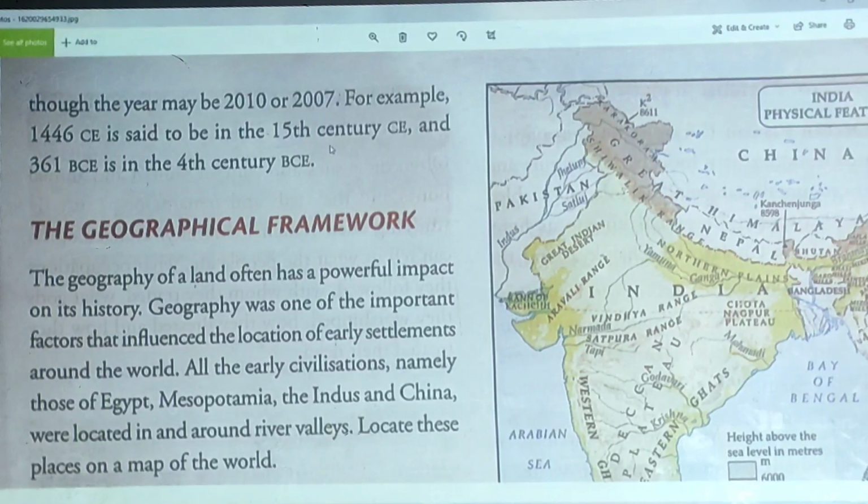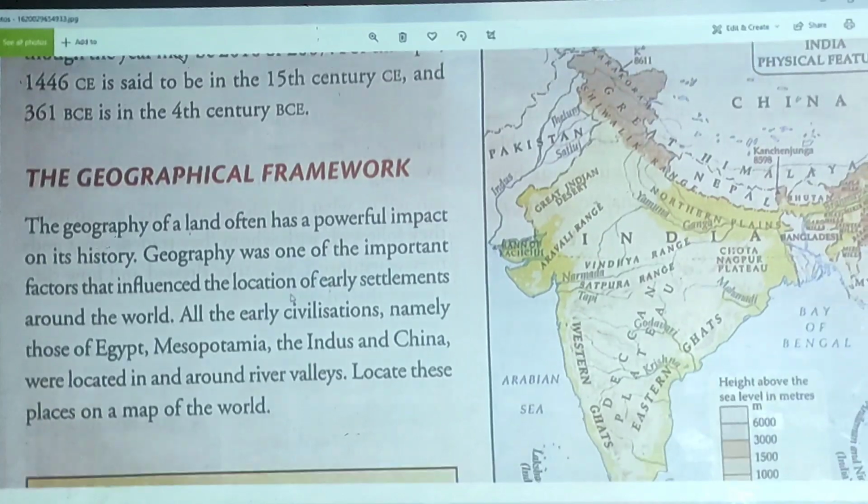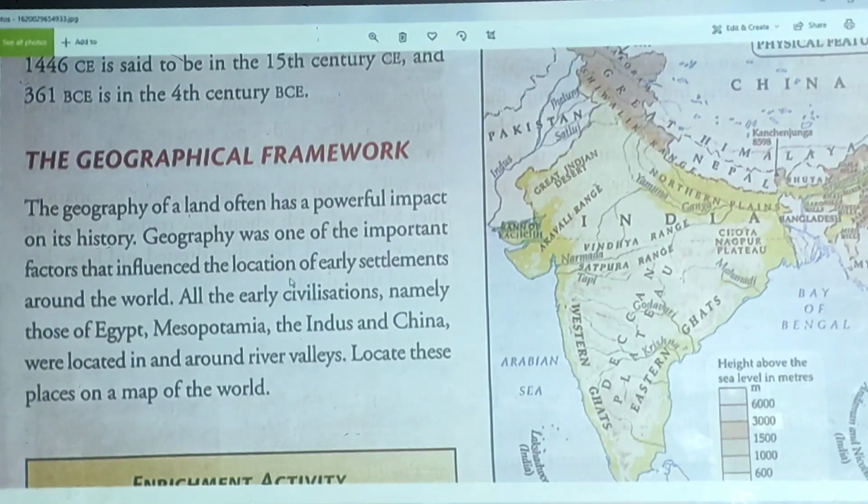Now the next topic to discuss is the geographical framework. Earlier I told you that while we discuss history, one important topic is time, and another important topic is place. That's why the title of the first chapter is where, when, and how. So now we are going to discuss the word where.